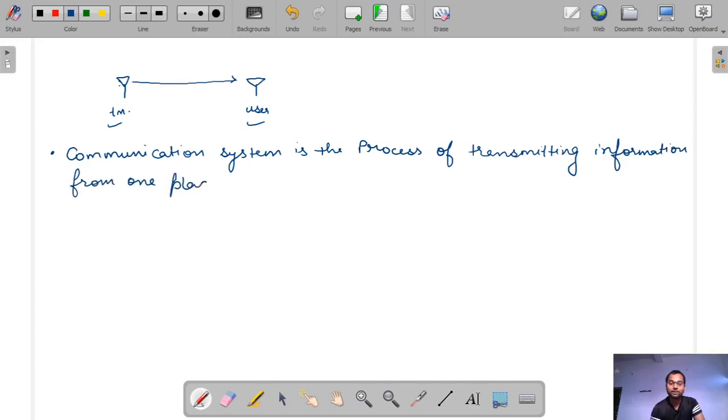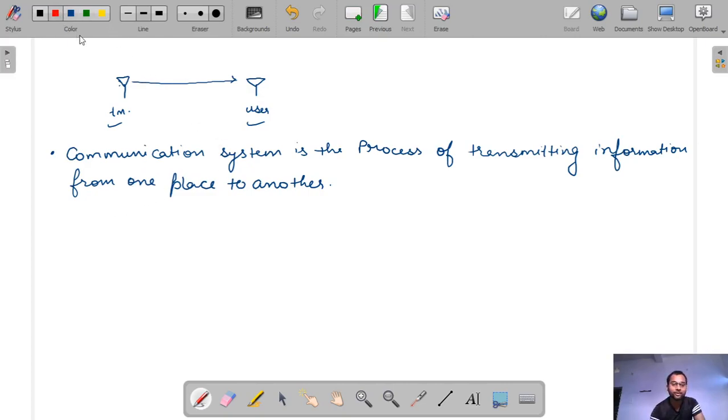And just remember these things, because when you clear the GATE examination, in the interview for communication system or signal processing, they ask this basic definition: what is a communication system, what is the use of modulation, what are the various demodulation techniques, these things they ask.